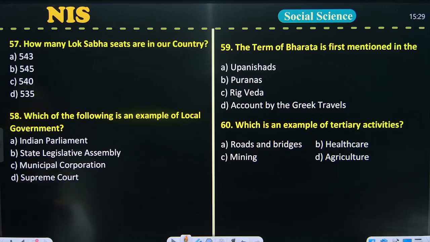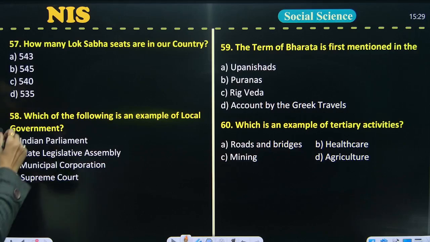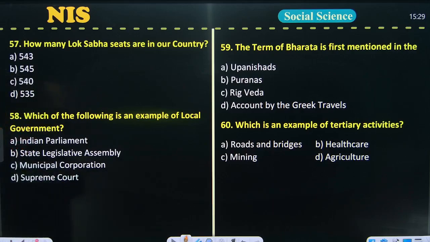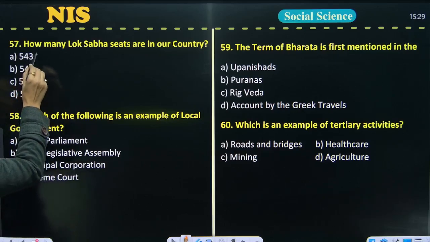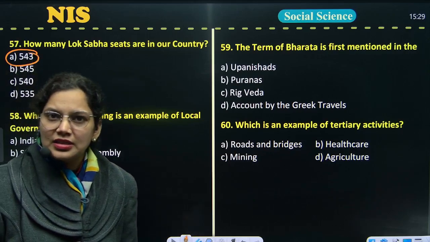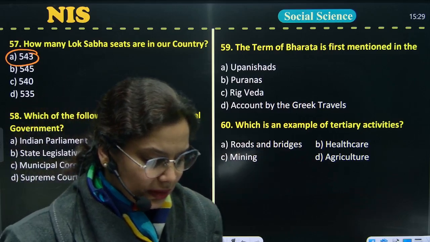The next question in the same series, question number 56. How many Lok Sabha seats are there in our country that are directly elected? Option number A, 543, is the correct answer for this question.